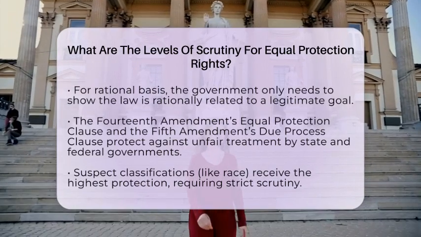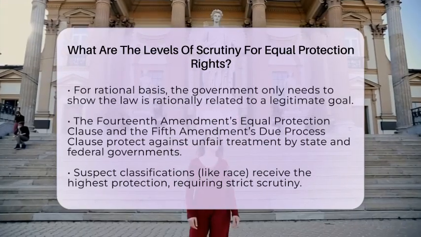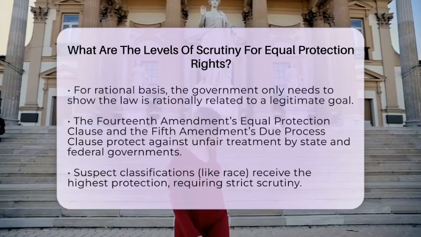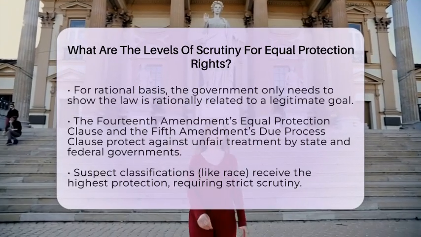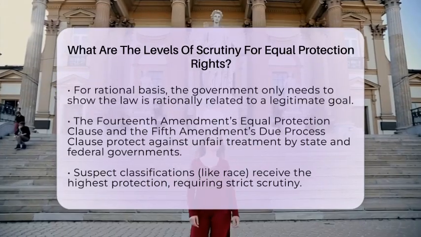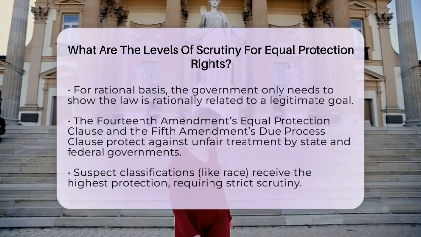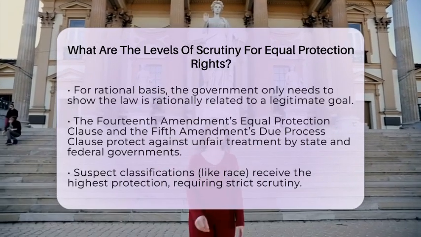The Equal Protection Clause of the 14th Amendment protects against unfair treatment by state governments. Courts have also extended similar protections to the federal government through the Fifth Amendment's Due Process Clause. This means your right to equal protection is protected from unfair laws by both state and federal authorities.